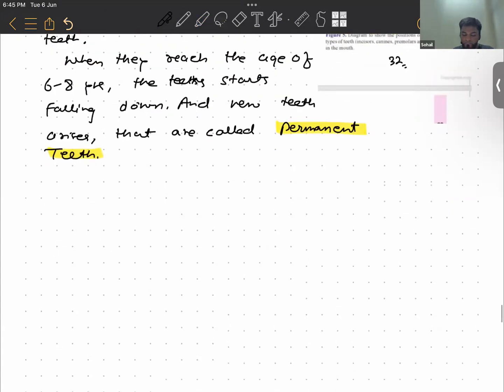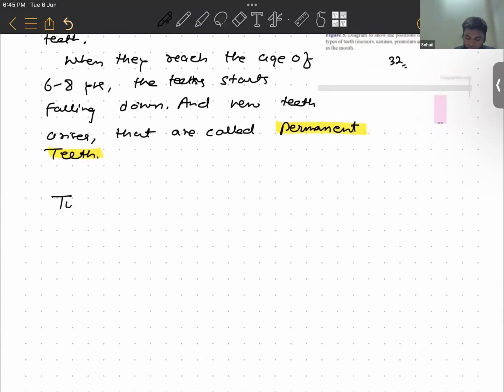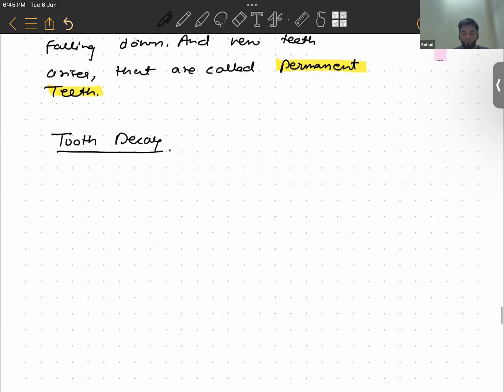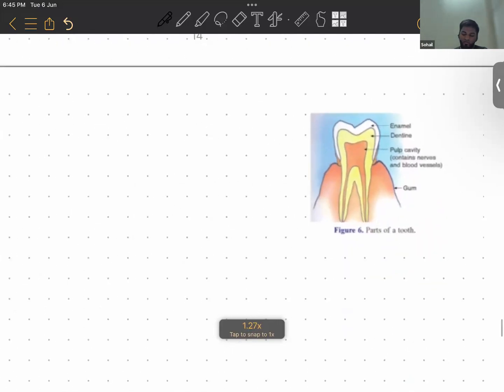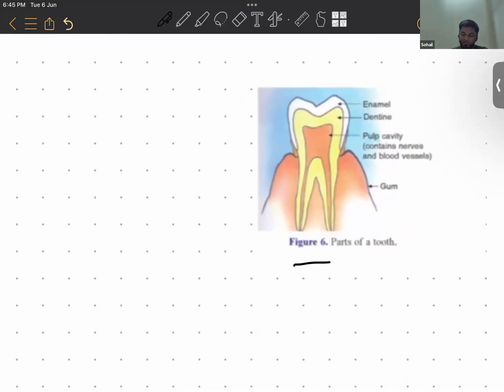Now the next thing is tooth decay. What happens if the infection reaches the inner pulp of the tooth? Look at the diagram of a tooth here. There are four parts of a tooth.